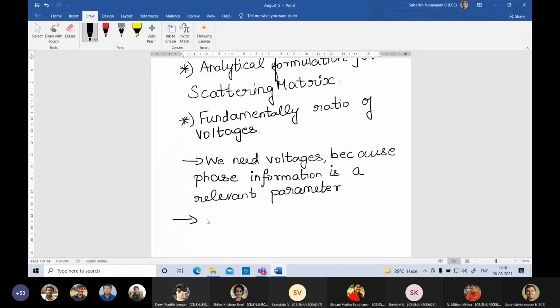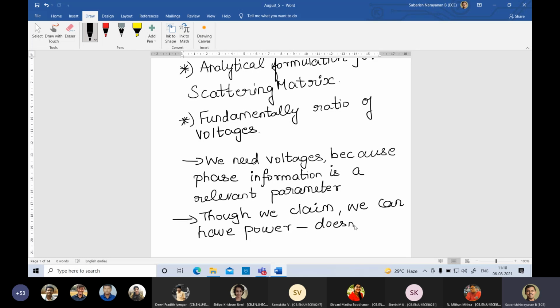Right. Though we claim we can have microwave power, a power measurement is a scalar and doesn't have phase information. This is the issue there. You can just measure 5 watts, 20 watts, 1 milliwatt, 1 microwatt, that's all. It doesn't have phase information. Right? Clear?